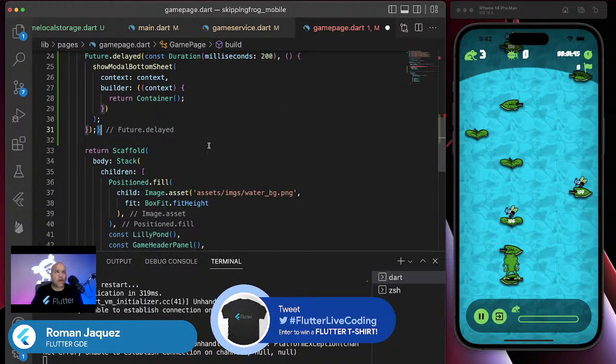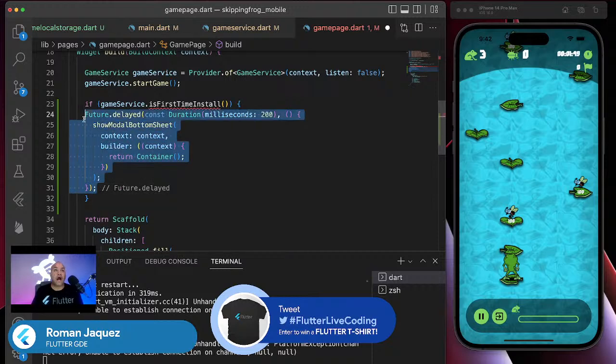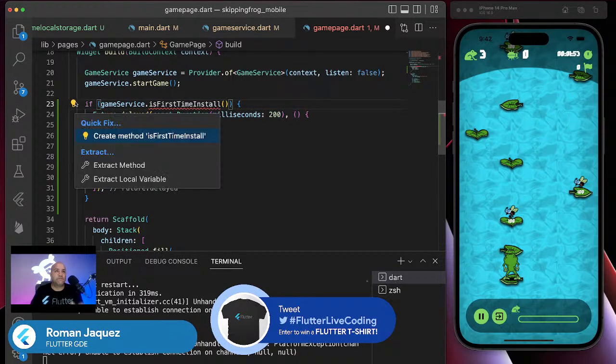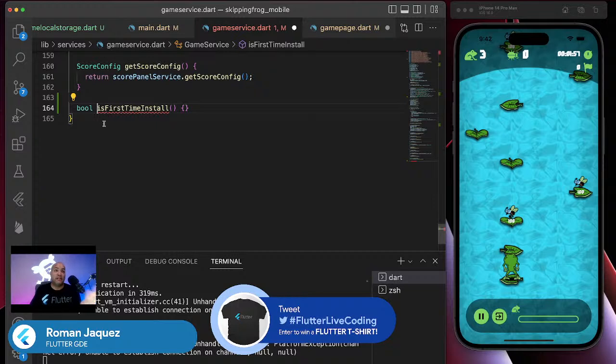And then I'm just going to say, okay, if this is the first time, yeah, okay, so go ahead and show me that modal. Otherwise, don't show it. So I'm just going to create this method. And of course, see, it even returns a Boolean because I put it inside an if condition. Then it just automatically created like that.